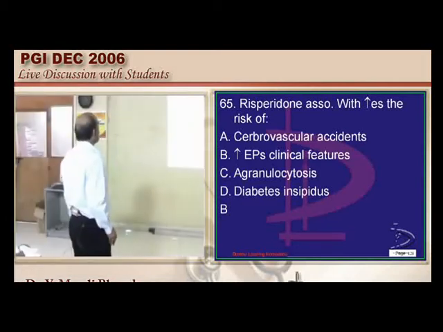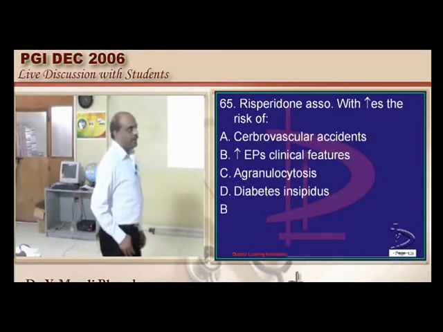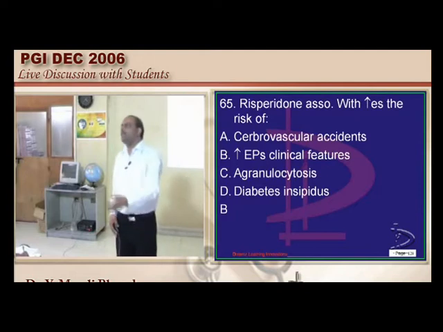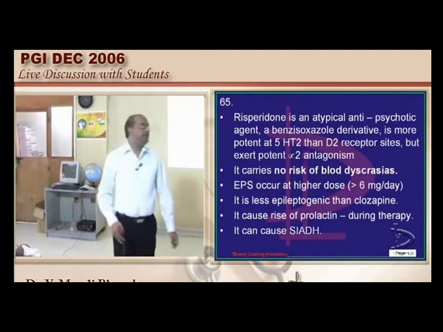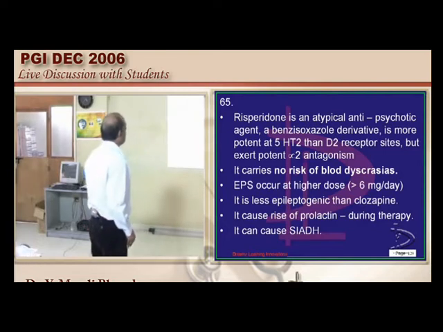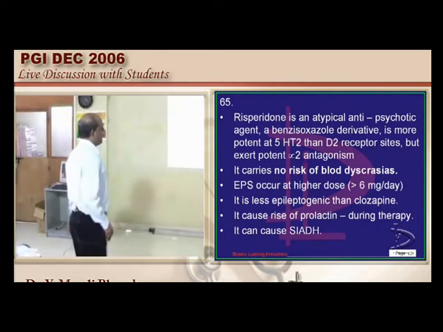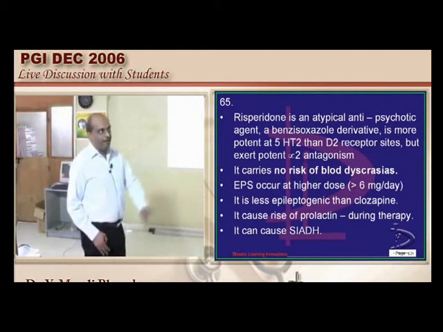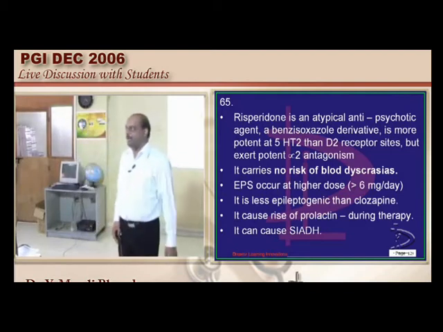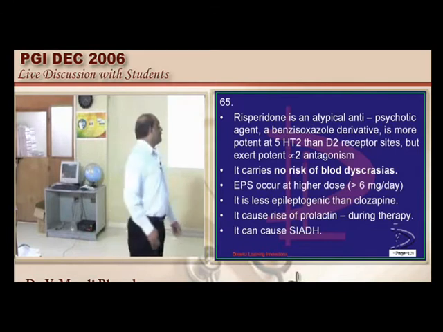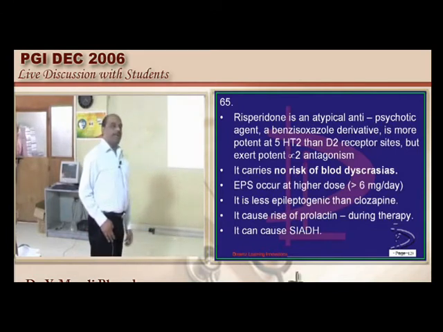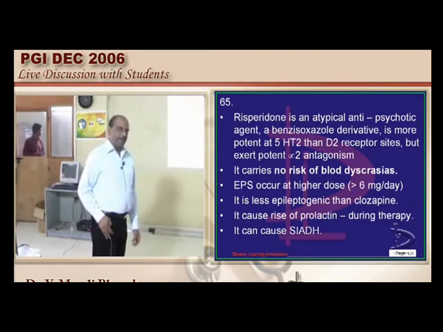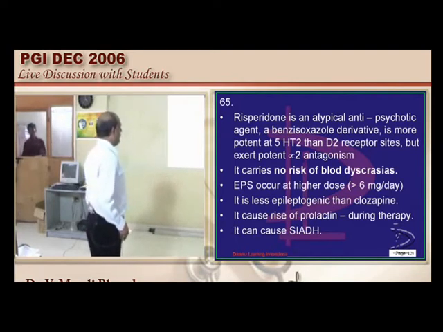Now let us talk about risperidone. Extrapyramidal features are more common with the typical antipsychotics, unlike the clozapine-like agents. Risperidone is actually an atypical antipsychotic. If you compare clozapine versus risperidone, relatively the amount of extrapyramidal features will be much higher with risperidone, but agranulocytosis is much more a common problem with clozapine, which is what we need to fundamentally remember.